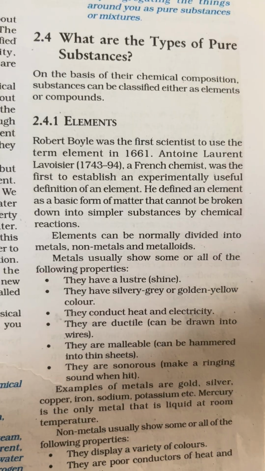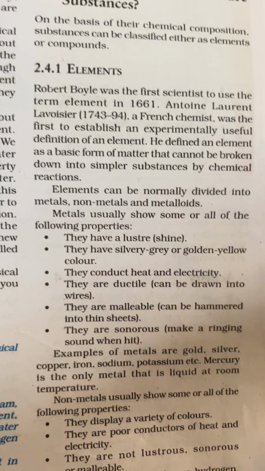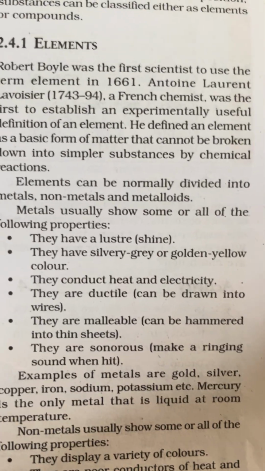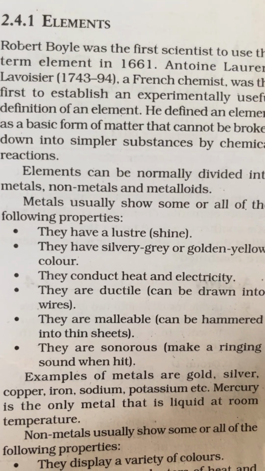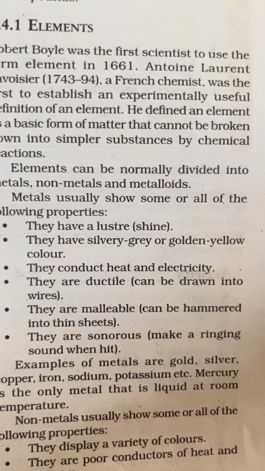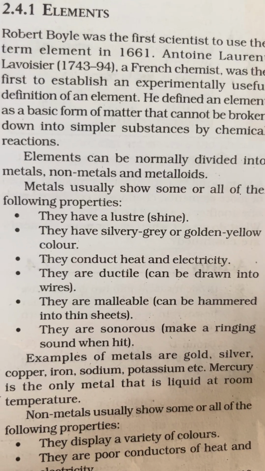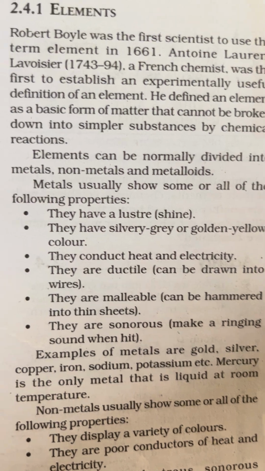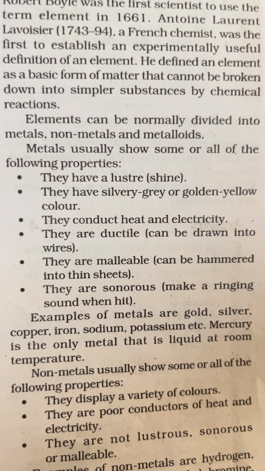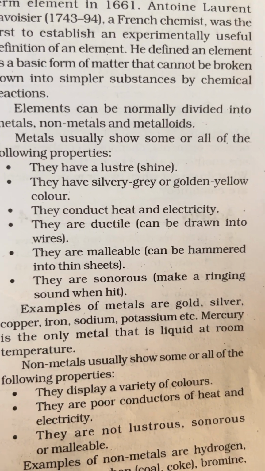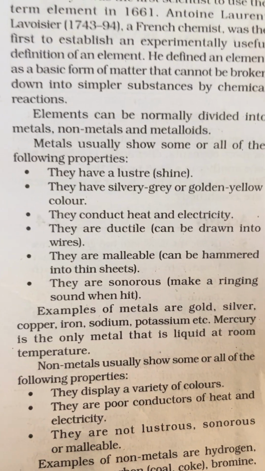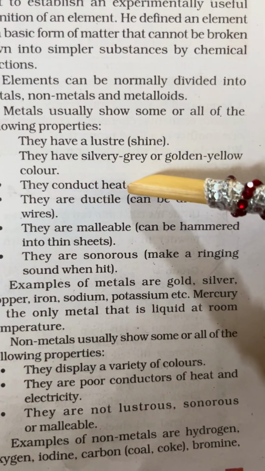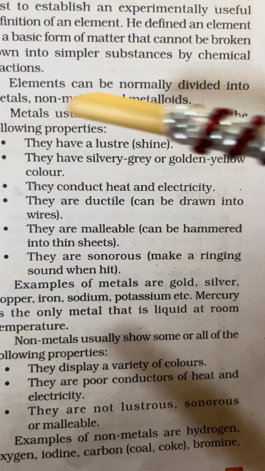What are types of pure substance? Elements. Robert Boyle was the first scientist to use the term element in 1661. Elements can normally be divided into metals, non-metals and metalloids. Okay, so we have seen in the first page. Metals usually show some or all of the following properties. They have a luster, shine. They have silvery, gray or golden yellow color.